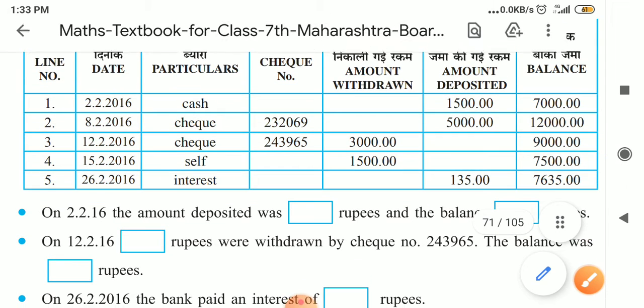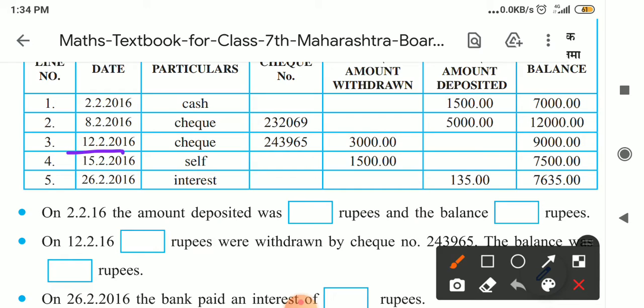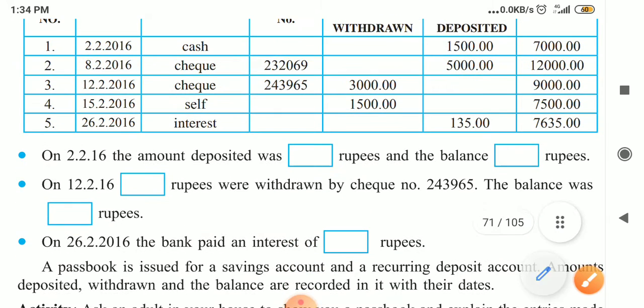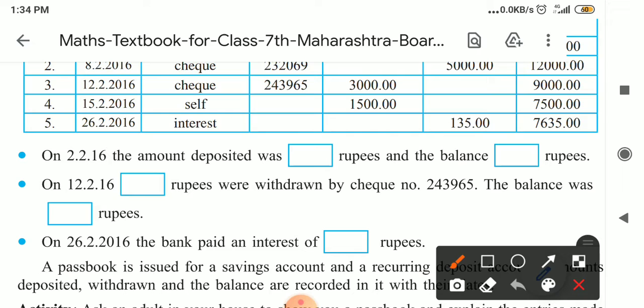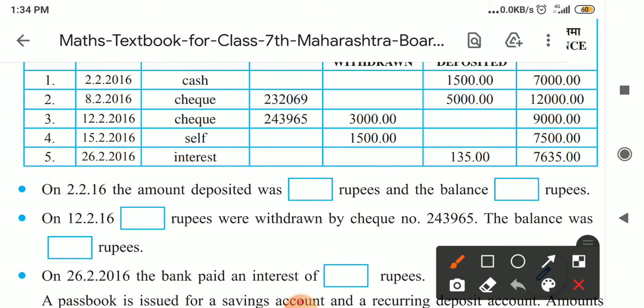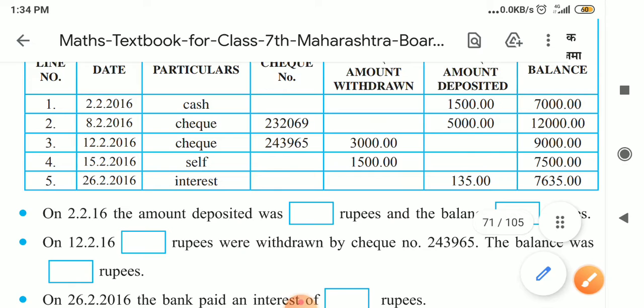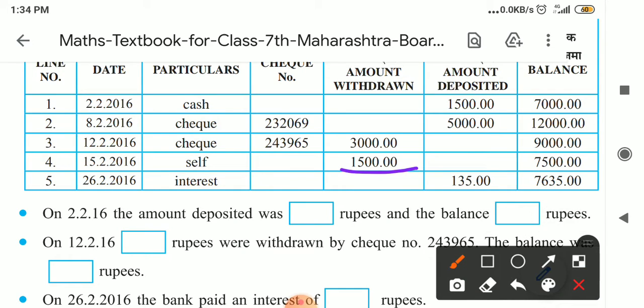Now after that, 12th February 2016, by check, okay, what is the check number, 243965. By using this check, 3000 rupees is withdrawn from the bank, and because of withdrawal the balance becomes less, that is 12,000 minus 3000, it becomes 9,000. After that, 15th February, self means that person whose account is there visited the bank and he withdrew 1500 from the bank, and from that 9,000, again the 7,500 rupees balance remains.